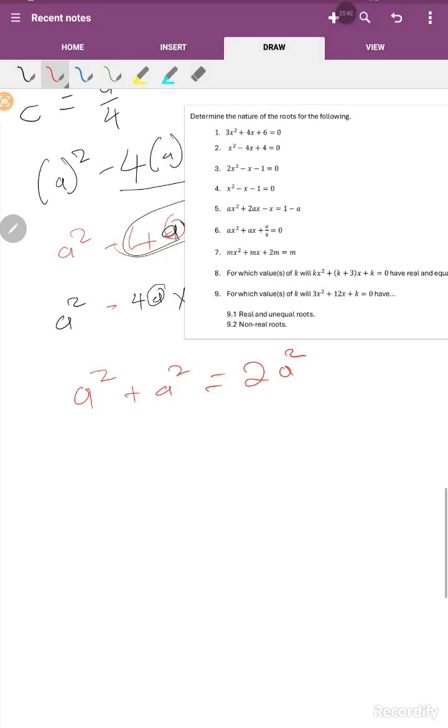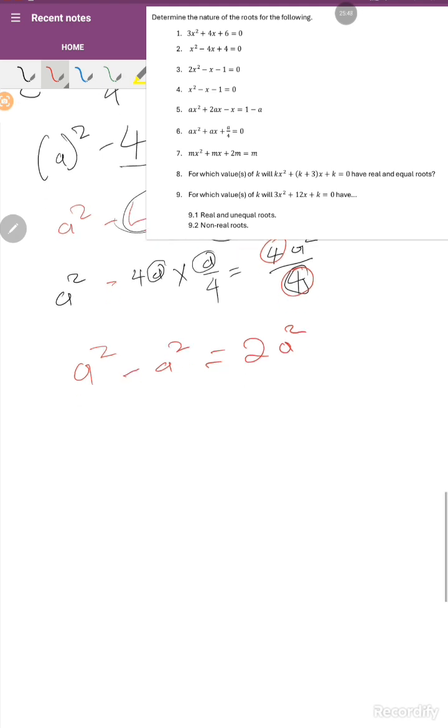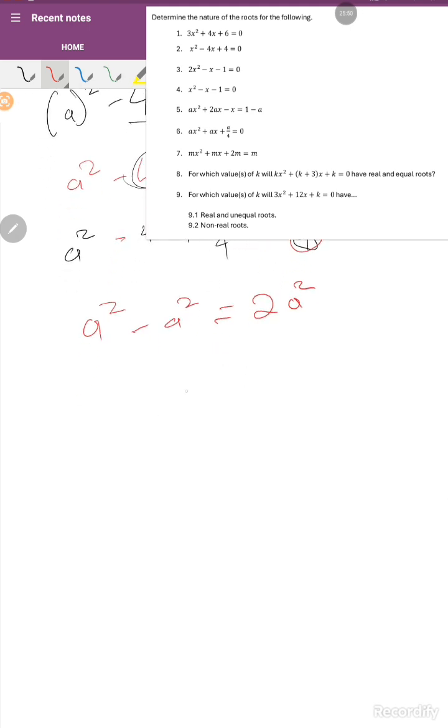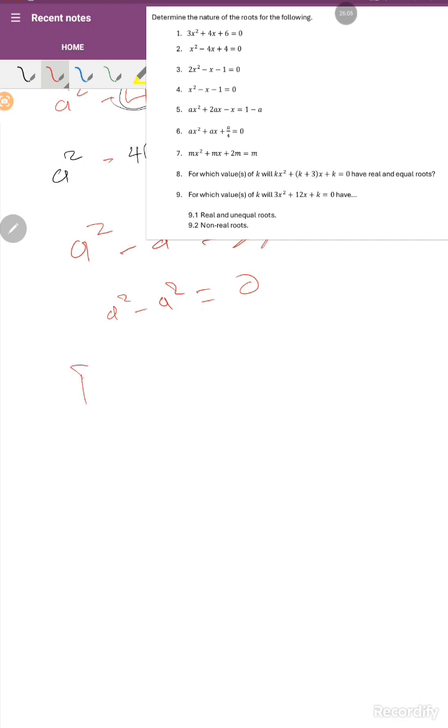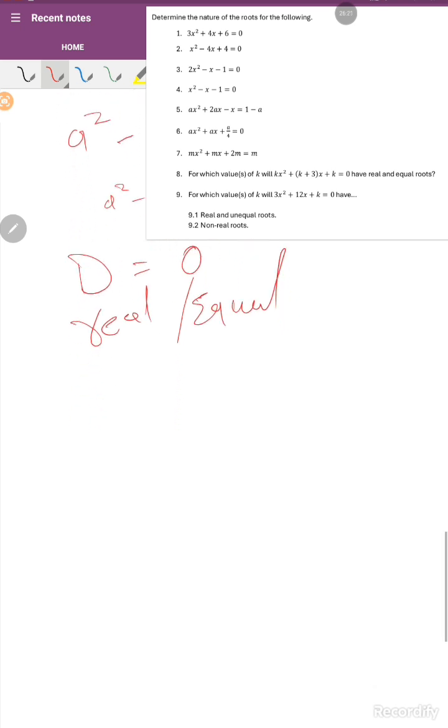So it's going to be a squared minus that, which is going to be 0. Therefore, that's our final answer. Meaning that if our D is equal to 0, therefore the nature of roots is that they are real and equal. You see, now you are talking.